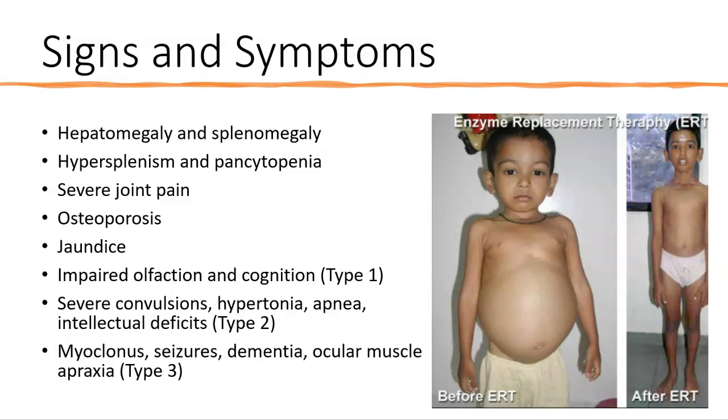In the figure in this slide, I just wanted to show a little bit of what hepatomegaly and splenomegaly look like, especially in an infant. So in this picture, you have a little boy who unfortunately has an enlarged liver and spleen due to Gaucher disease. And then I will explain some of the pharmacotherapies. In this case, this is him before and after something called enzyme replacement therapy, which was able to reduce his liver and spleen to a more normal size.